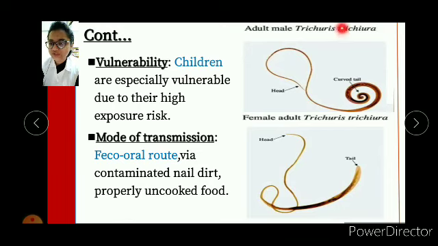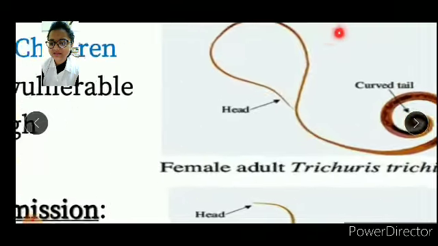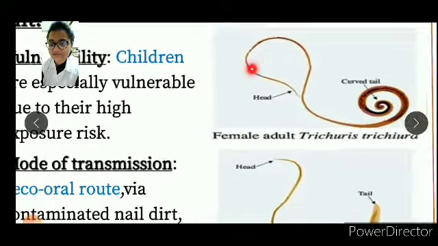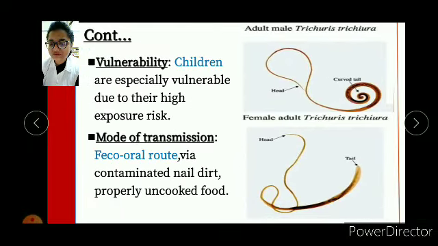And here is a picture that I have attached here. That is an adult male Trichuris trichiura that has a curved tail and a head here. You can see here a curved tail with a head, and this is a female Trichuris trichiura which is mainly longer than the male.